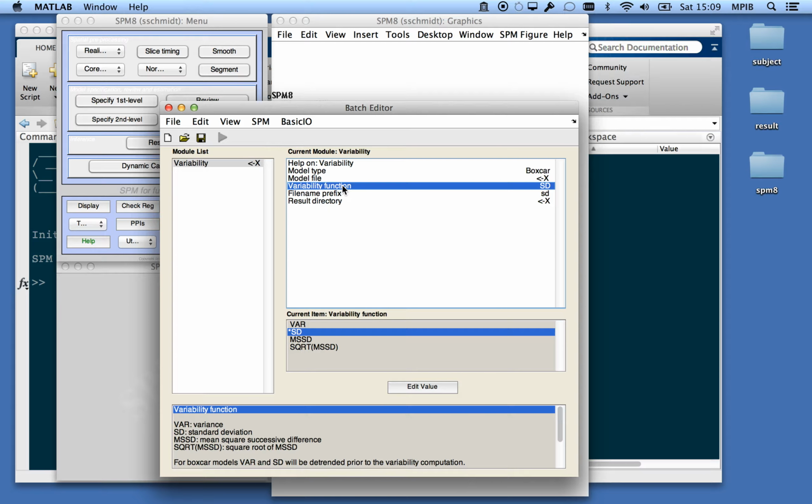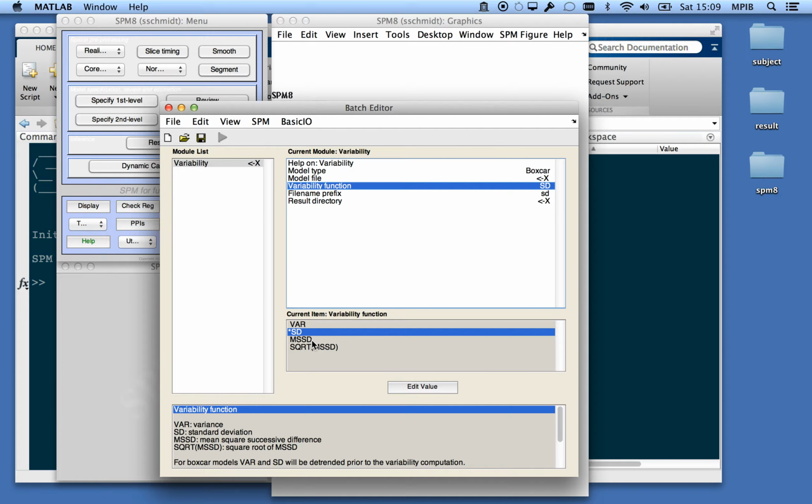Next you have the variability function, which is by default SD, standing for standard deviation, which is detrended in that case blockwise. Same for variance, which is var.